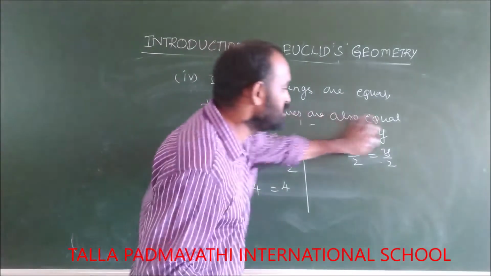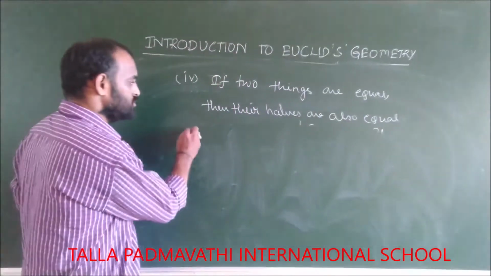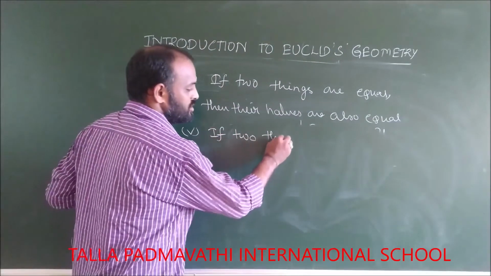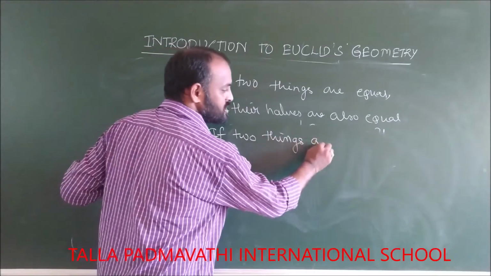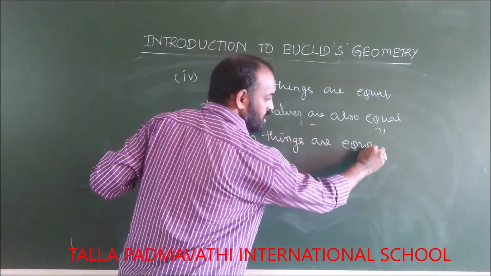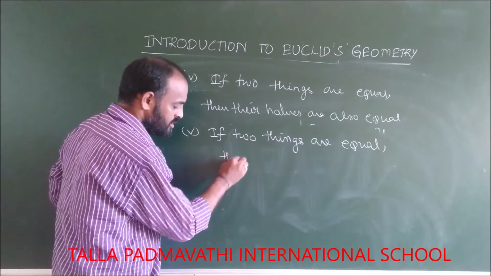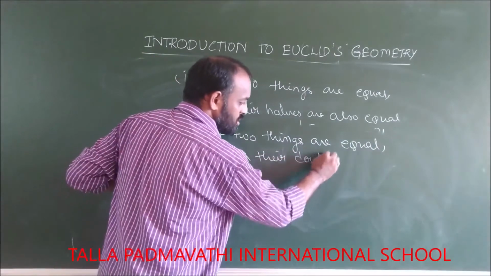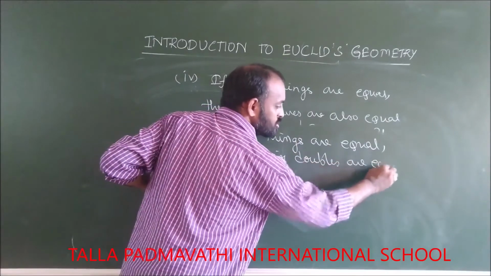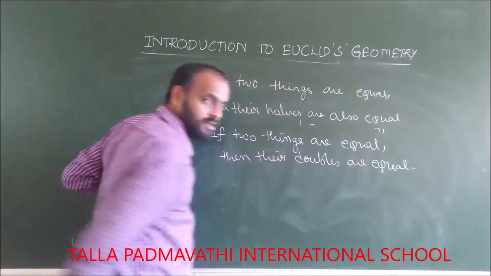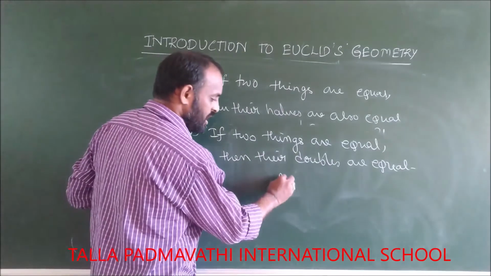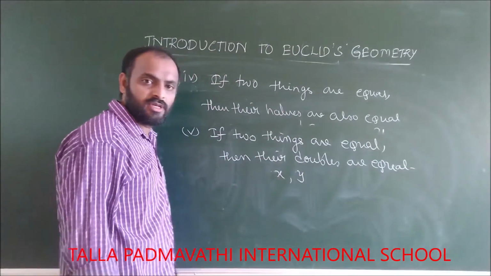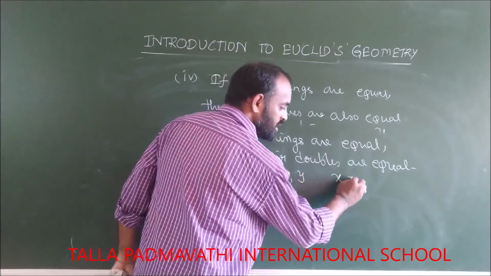See the fifth axiom. If two things are equal, then their doubles are also equal. For example, I have x and y, both real numbers, and they are equal.